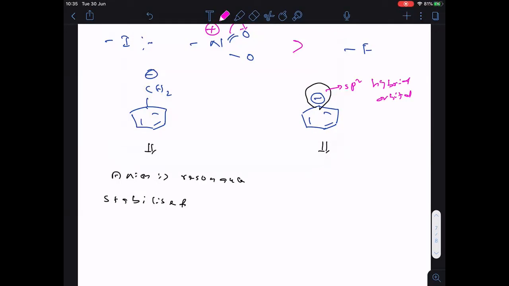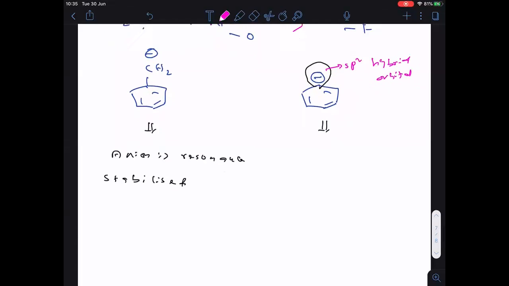Remember that negative charge is not the part of resonance. And remember, if the negative charge is in pure p orbital, then only it can go to resonance. Are you followed, everyone? So if the negative charge is in sp2 hybrid orbital, it will not go to resonance.